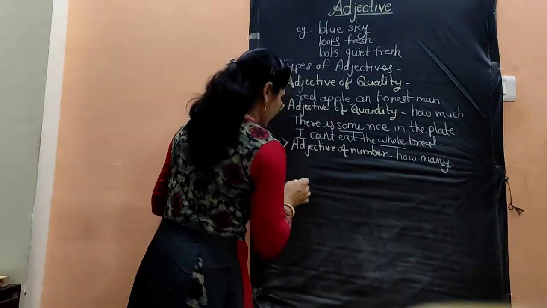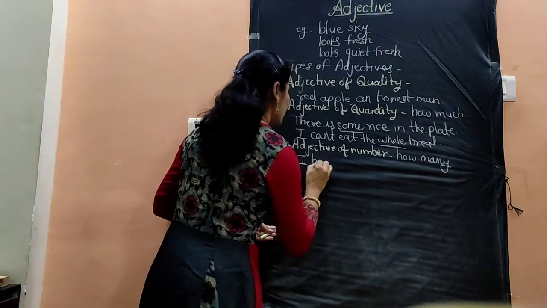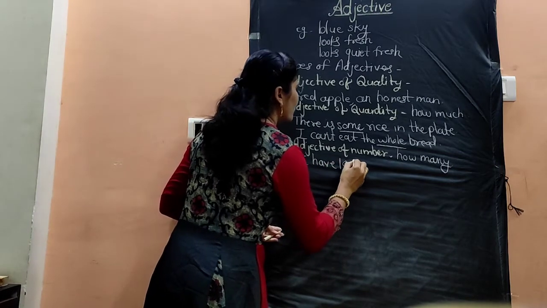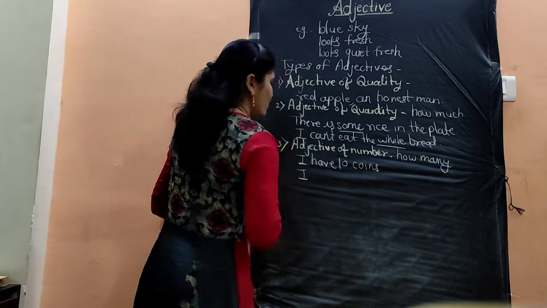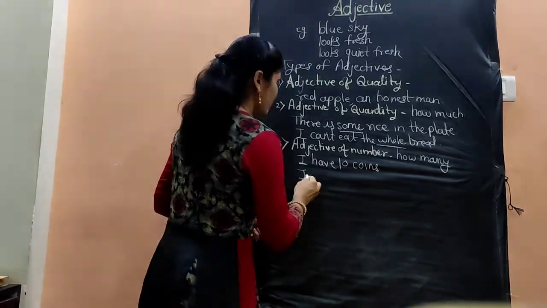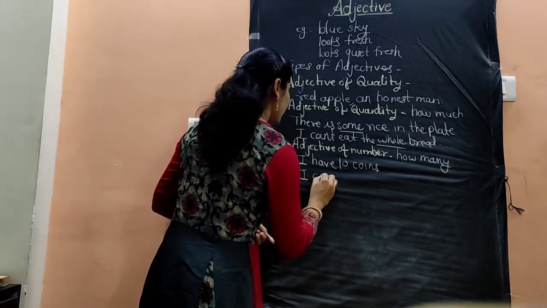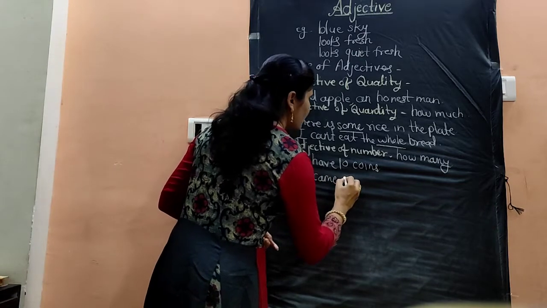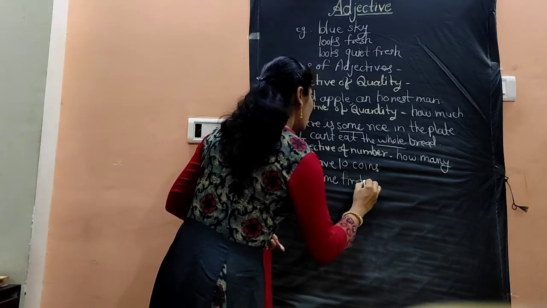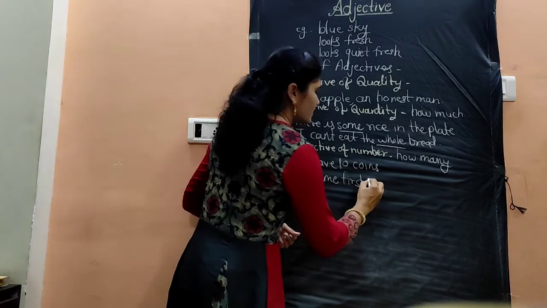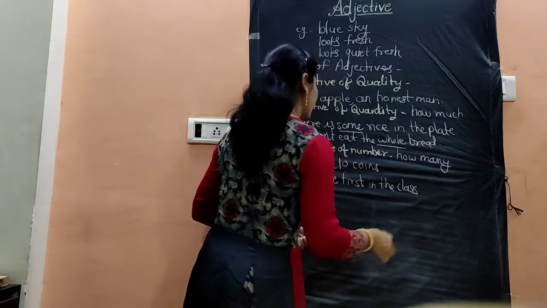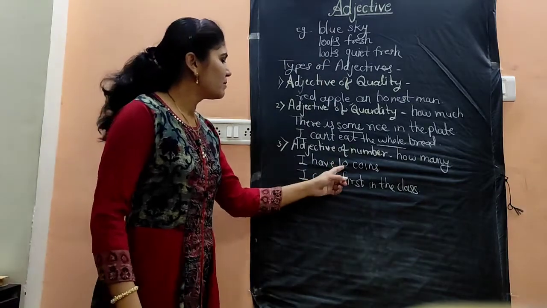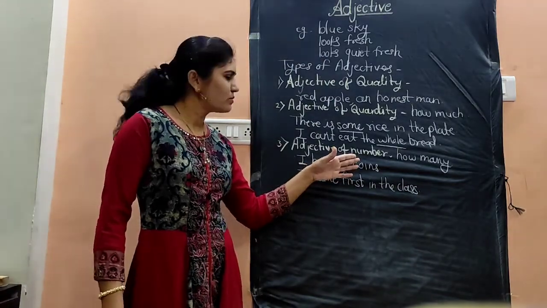I have 10 coins. Or let's see another example. I came first in the class. So here the number, how many coins do I have?